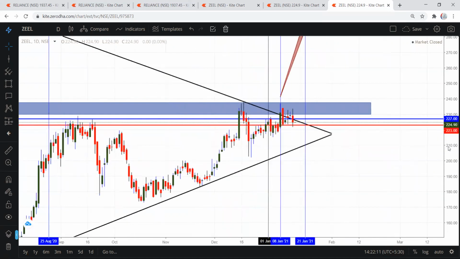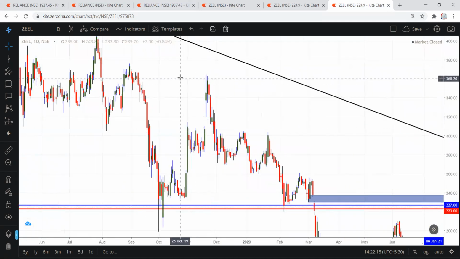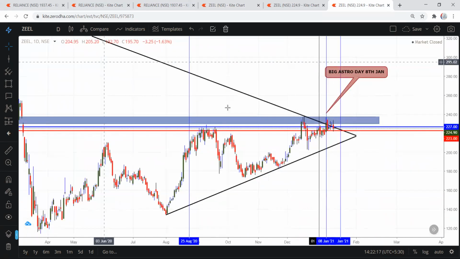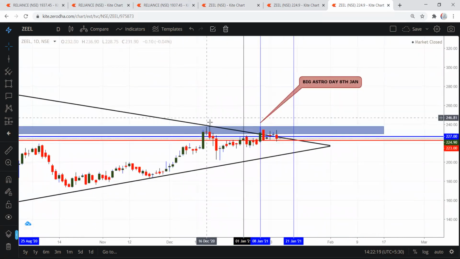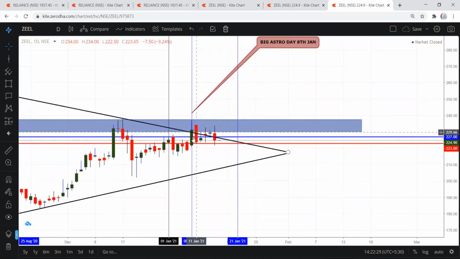Based on the trend line, if I take a trend line from here, it is facing resistance here. It tried going above this trend line, but unfortunately, this is a mega astro date for Zee, which is 8th Jan.